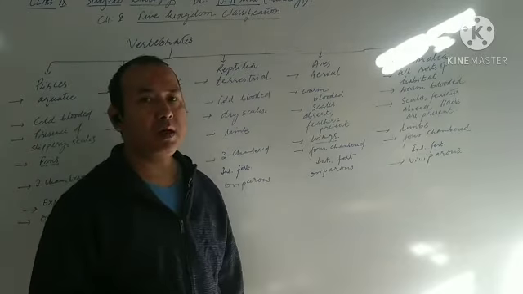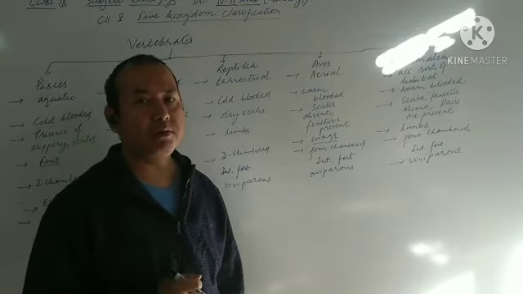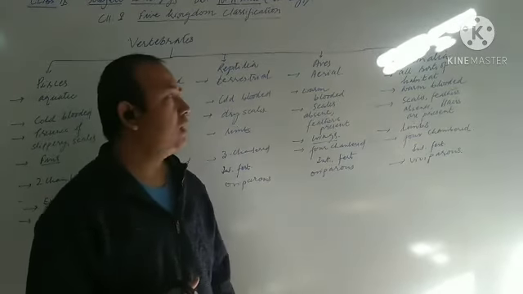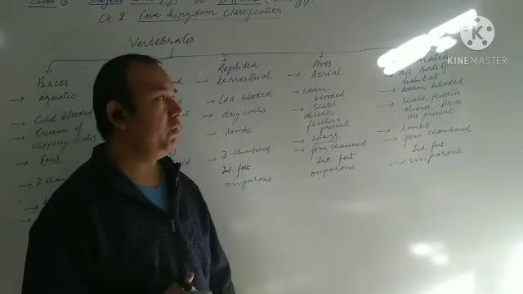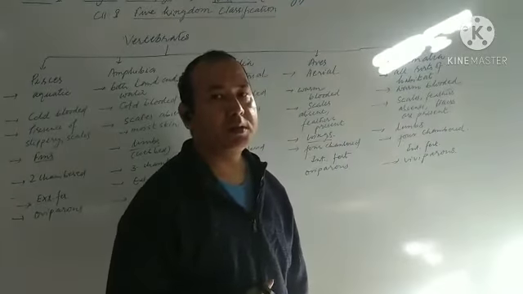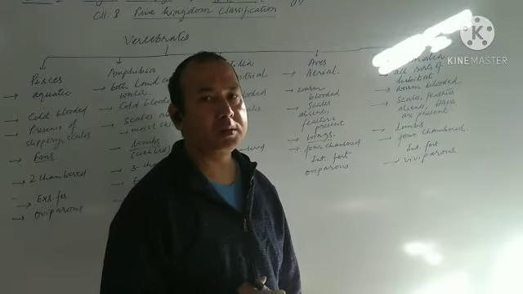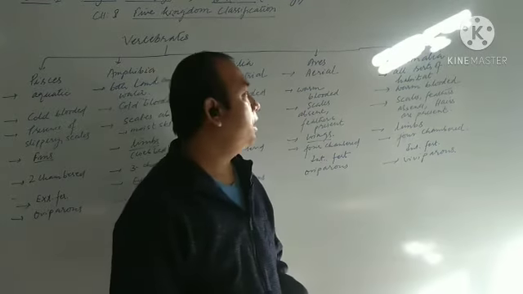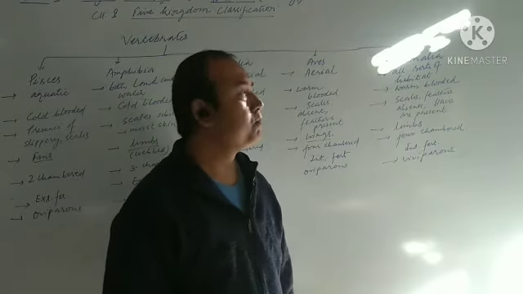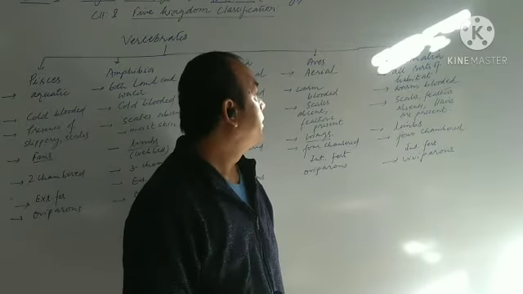Then aves, their forelimbs are modified into wings. The hand is modified into wings, with which they fly. So the locomotory organ in aves is wings. Then mammalia, they use limbs again, but mainly hind limbs. So with legs, or with legs and hands both, they walk on the land.